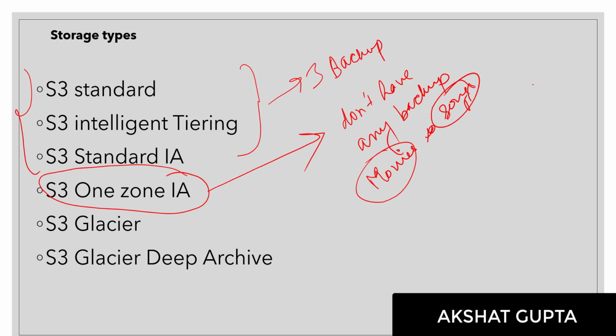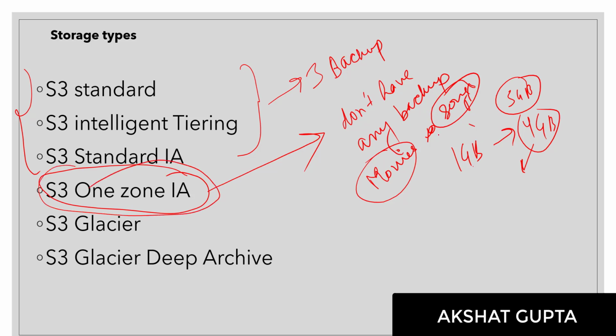Again, let's say you have a file of 1 GB and three backups are created. The total size will be 4 GB, because 3 GB would be added for your backup, so you have to pay for 4 GB in that case. But in the case of One Zone IA, you just need to pay for 1 GB. That's the most important part. Your pricing would be reduced by one third. So this is very, very important.